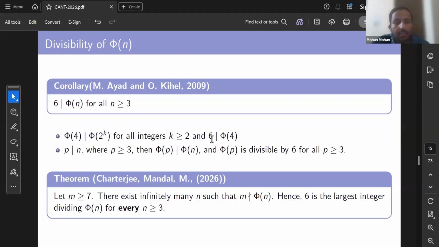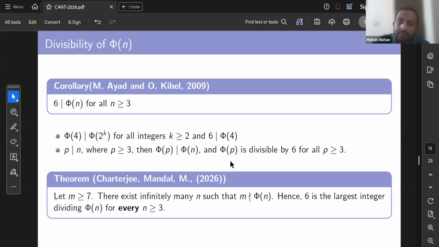So directly we can conclude that if n is a power of 2, then 6 always divides phi 2 raised to the power k. And if there exists any prime p greater than or equal to 3, an odd prime, which divides n, then phi p is always divisible by 6, because phi p is 2 raised to the power p minus 3.